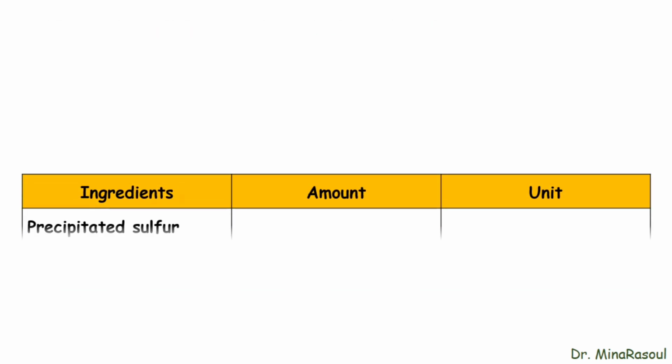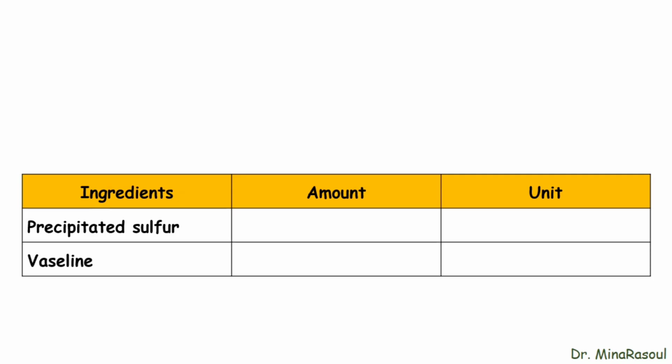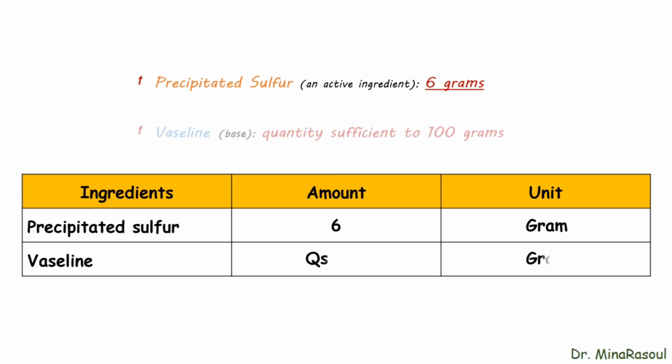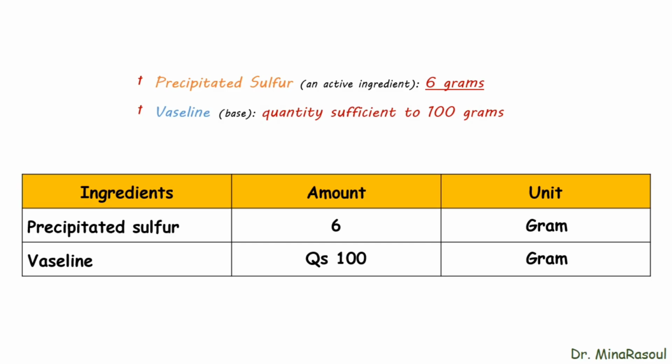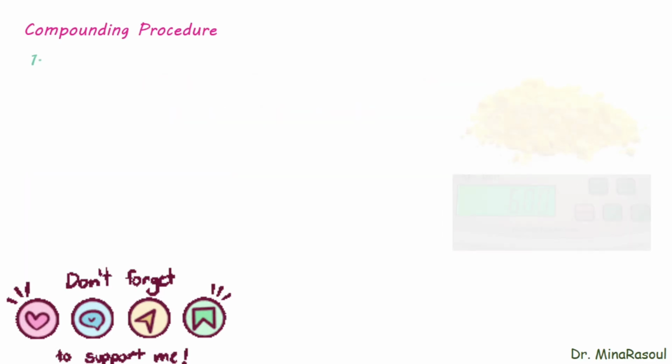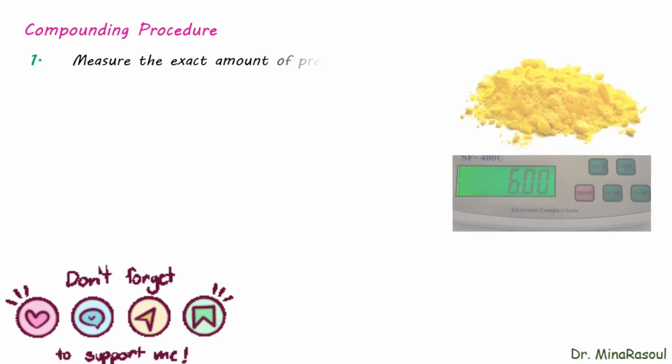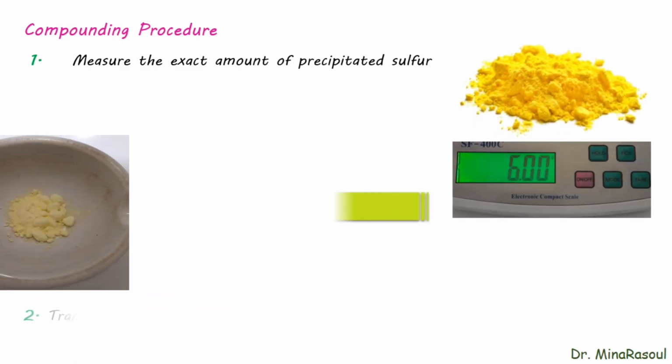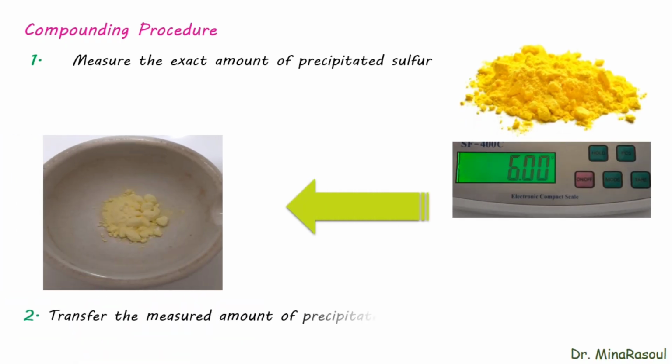You can see the list of ingredients and their amount in below table. Required amount of precipitated sulfur as an active ingredient is 6 grams. Vaseline is base in this formulation which is quantity sufficient to 100 grams. Compounding procedure. 1. Measure the exact amount of precipitated sulfur. 2. Transfer the measured amount of precipitated sulfur into a mortar. 3. Use a pestle to grind the sulfur into a fine powder.